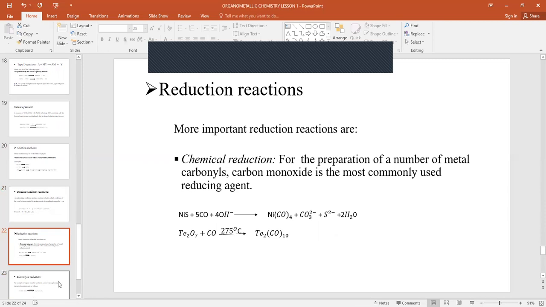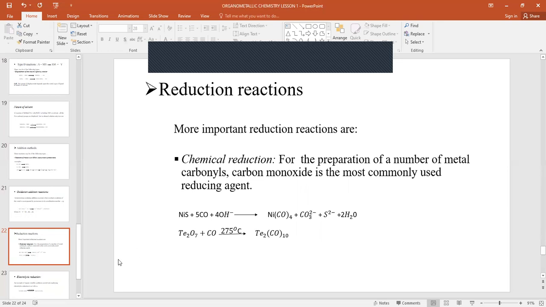The last method for the preparation of organometallic compounds is the reduction reaction. This can be illustrated by the following reduction reactions. We have the chemical reduction. This is mainly for the preparation of a number of metal carbonyls. Carbon monoxide is the most commonly used reagent, or reducing agent, as illustrated in the two equations. We use carbon monoxide in the presence of nickel sulfide to give rise to nickel tetracarbonyl and others.